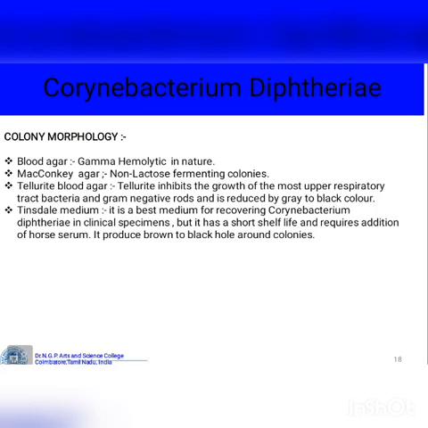Then colony morphology. Blood agar: gamma hemolytic in nature. MacConkey agar: non-lactose fermenting colonies.